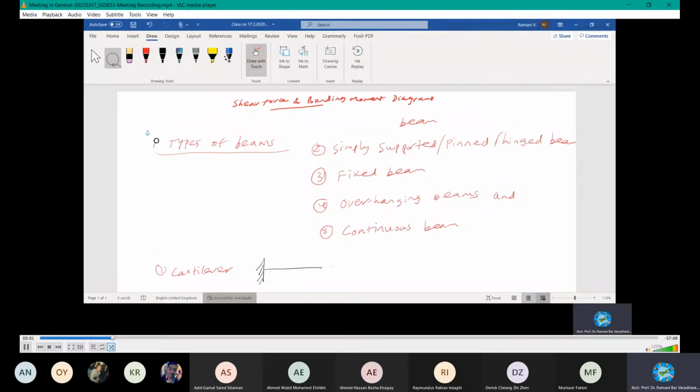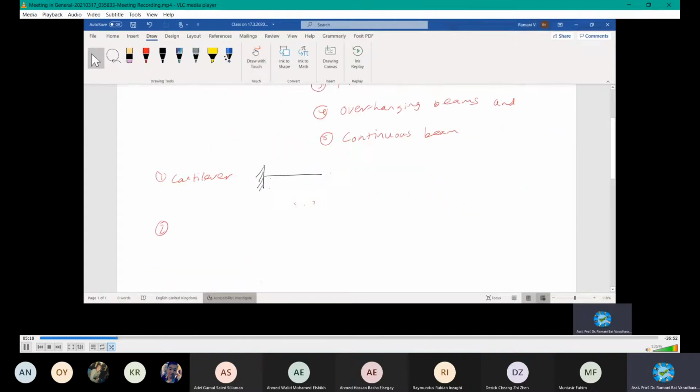Then the simply supported, or hinged, or pinned, all are having like this. Normally they put it like this in the line sketch, the free body diagram. Sometimes it is denoted like this, one dot only, right?